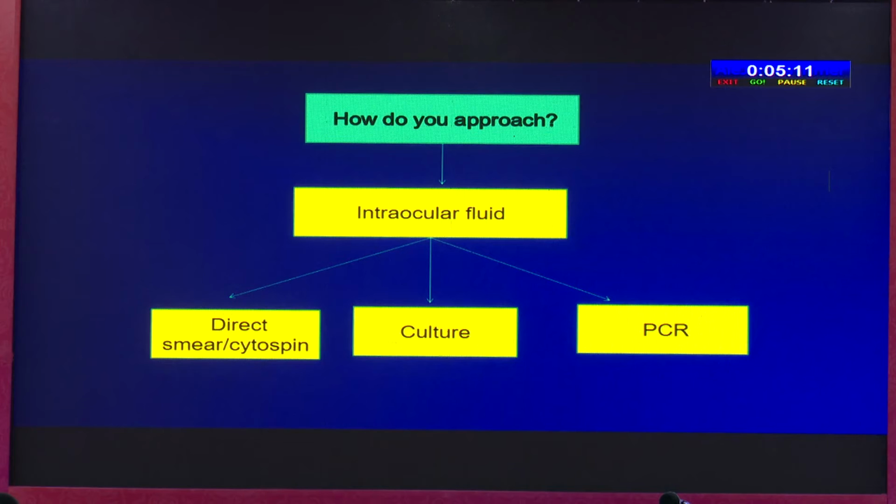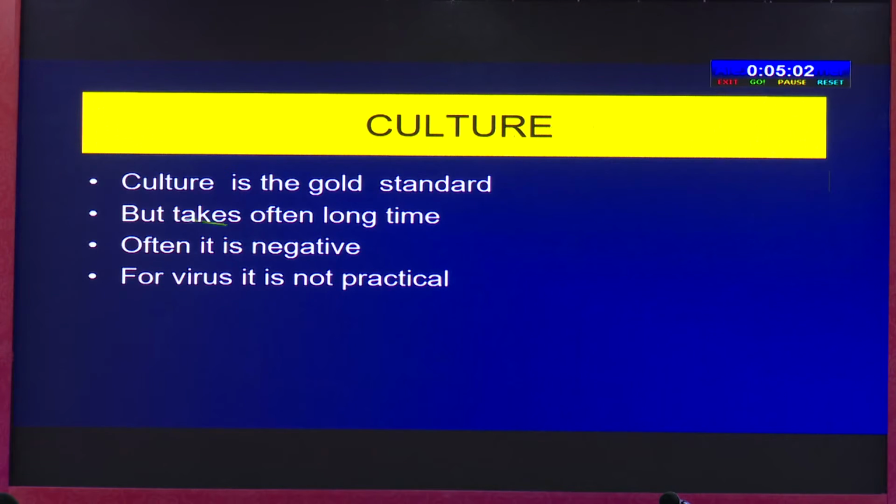How do you approach? Intraocular fluid can be examined by direct smear or cytospin. Cytospin is better. Culture and polymerase chain reaction or flow cytometry. Culture is the gold standard, but it often takes a long time. Often it's negative. For virus, it's not practical. It takes about a month.